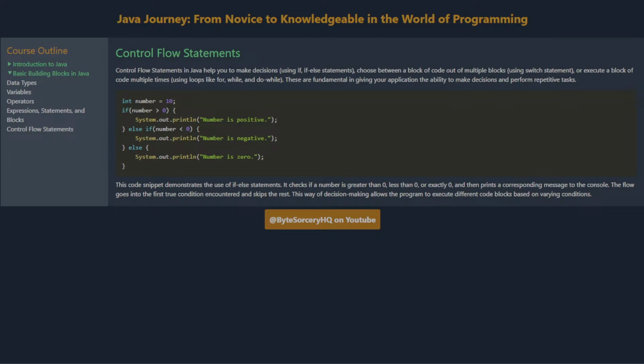This code snippet demonstrates the use of if-else statements. It checks if a number is greater than 0, less than 0, or exactly 0, and then prints a corresponding message to the console. The flow goes into the first true condition encountered and skips the rest. This way of decision-making allows the program to execute different code blocks based on varying conditions.